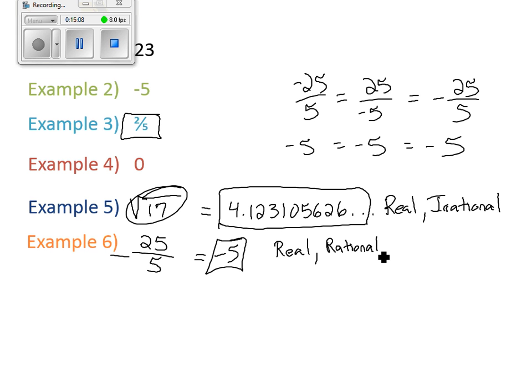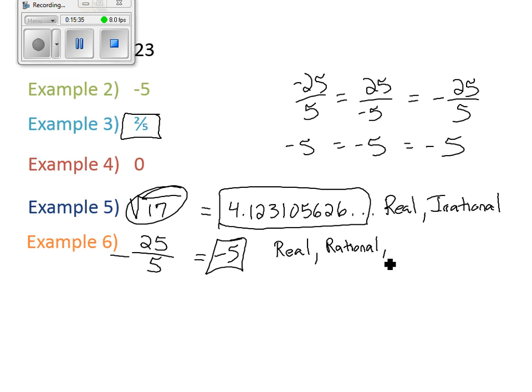Is it whole? Why is it not whole? Because it's negative. Remember, wholes, we're in kindergarten. We don't know negatives yet. When did you learn negatives? Like, 4th, 5th grade, something like that. Somebody said last year. But you know, whole numbers, that's what you learn in kindergarten. You don't know negatives yet.